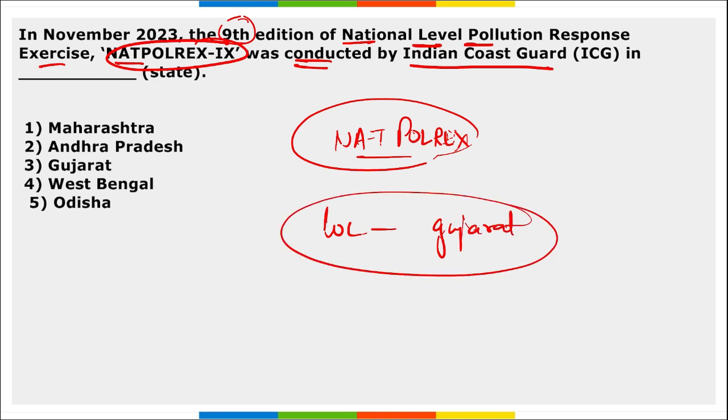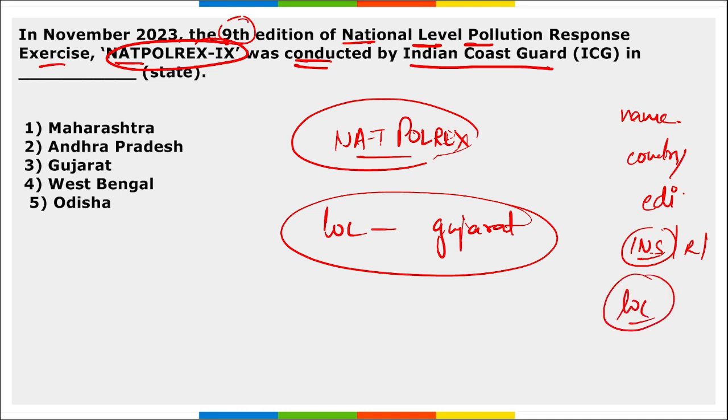So these are the few points. The name of the exercise, the countries between which the exercise is being conducted, then the edition, then whether any Indian naval ship, any Indian regiment or any Indian aircraft took part in that exercise, and the location of that exercise become important. So the right option here becomes option 3.